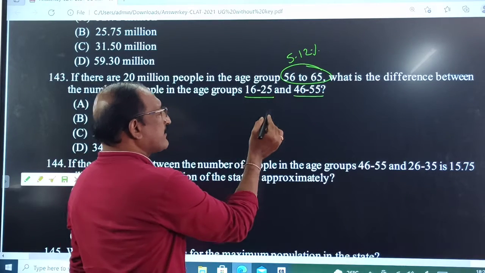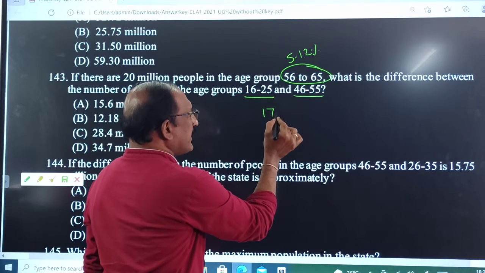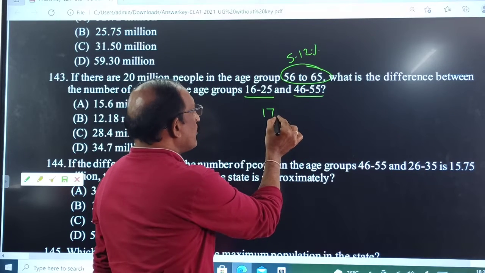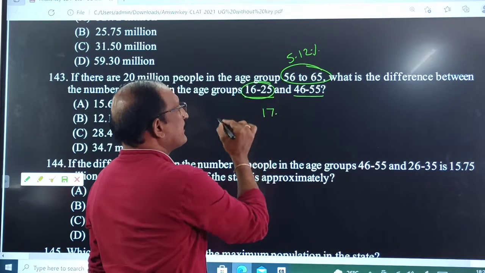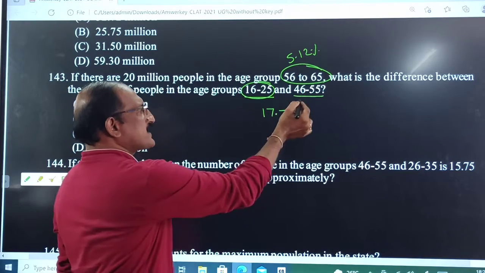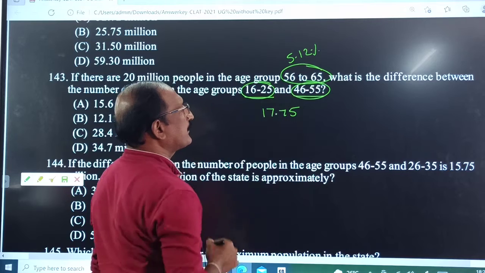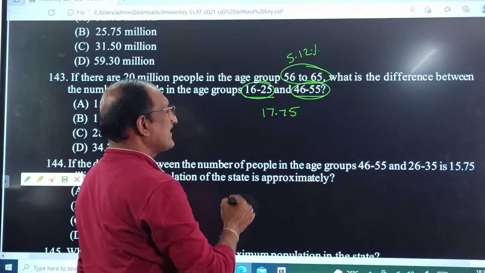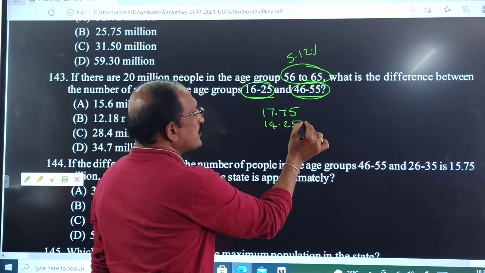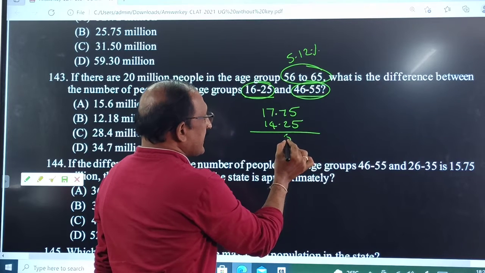What is that 16 to 25? How much percentage is there? 17.75%. Then 46 to 55? 14.25. So what we get?